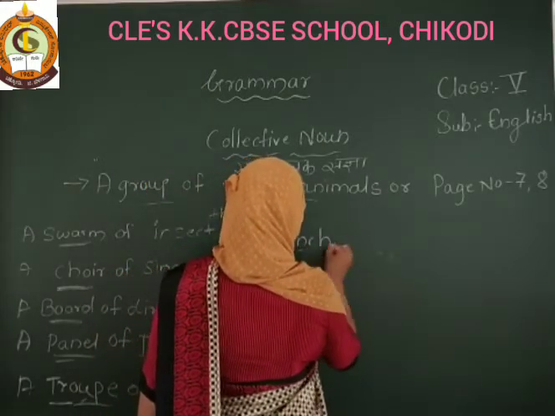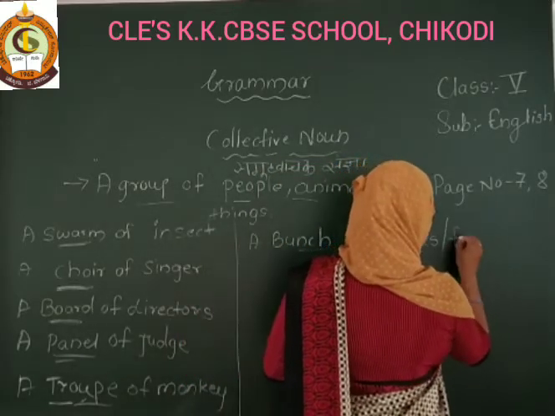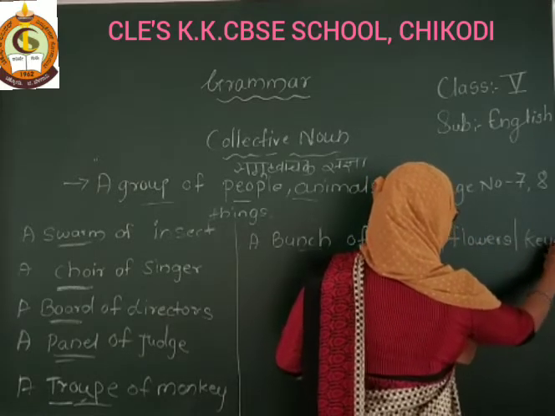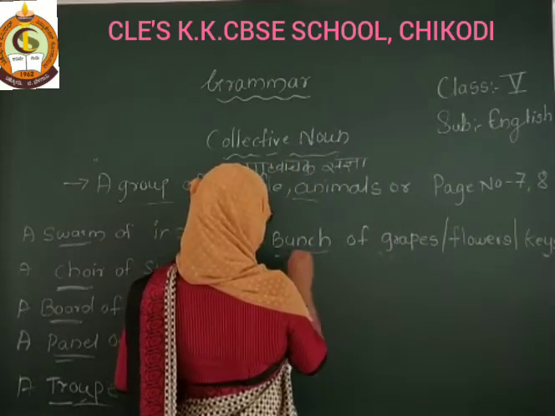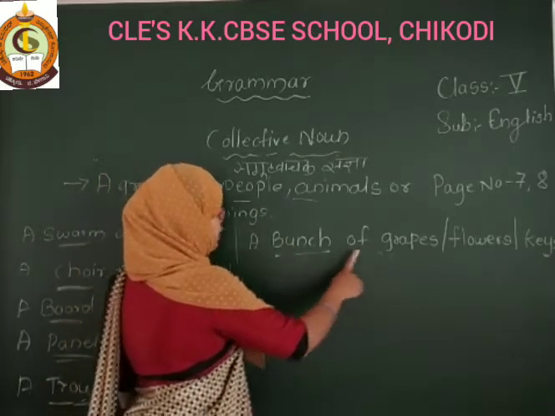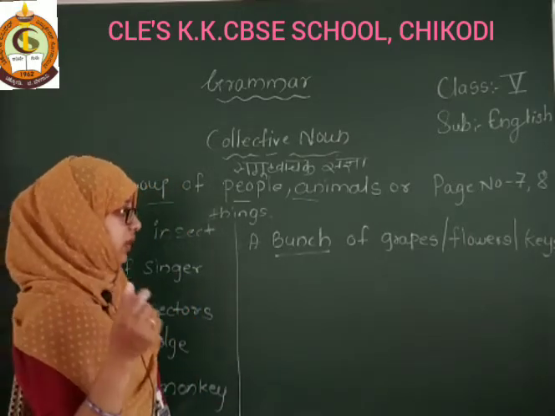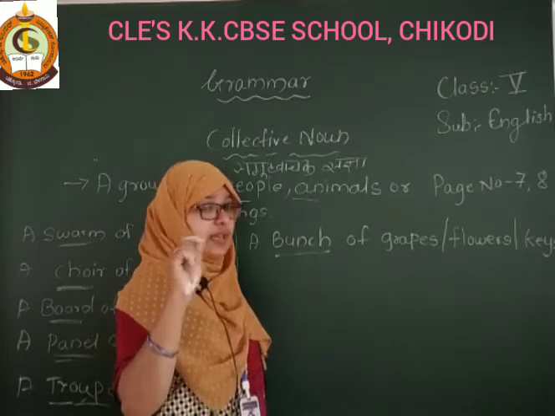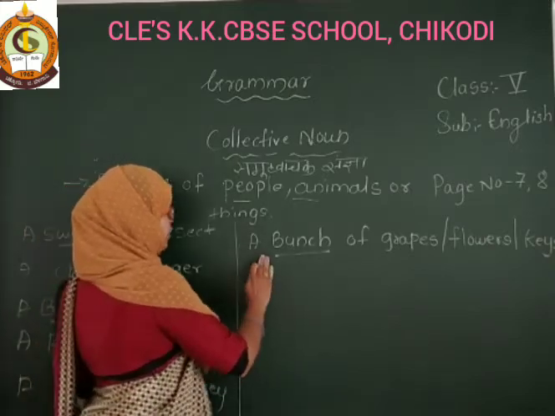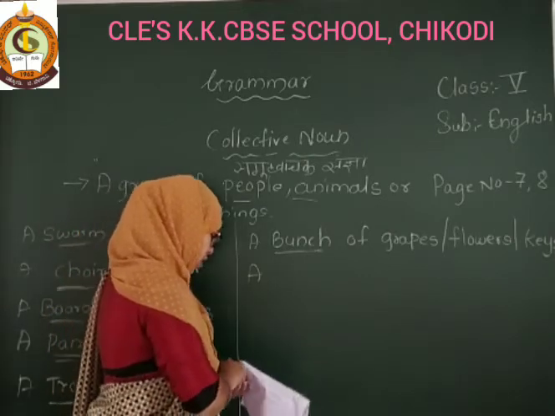A bunch of grapes. A bunch of flowers, a bunch of keys. So bunch is a collective noun. What do we call a group of keys? Bunch of keys.